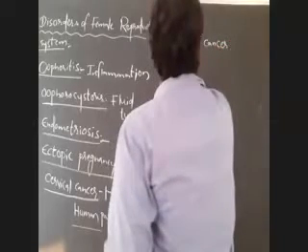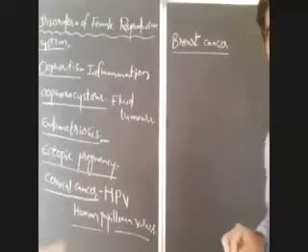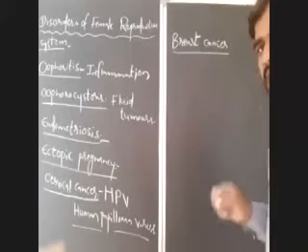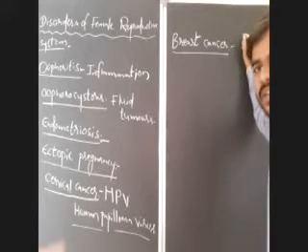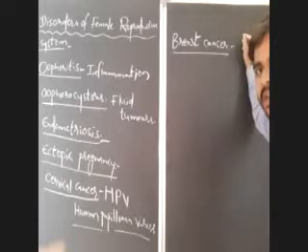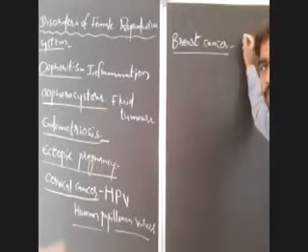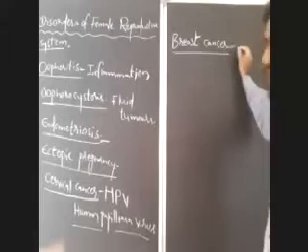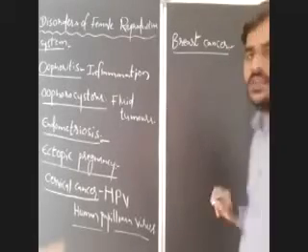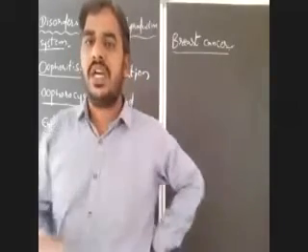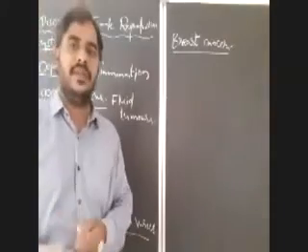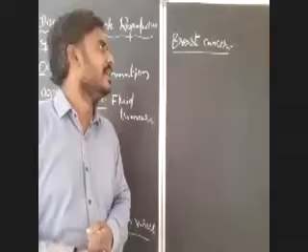In modern society, the most affected cancers for the reproductive system of females are breast cancers. So, the majority of the cancers for the female reproductive system are breast cancers. The formation of tumors, solid tumors in the breast. Formation of solid tumors in the breast or mammary glands in females is known as breast cancer.